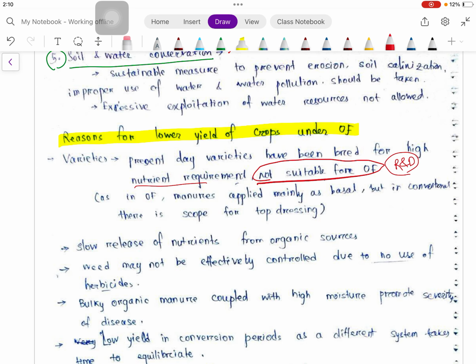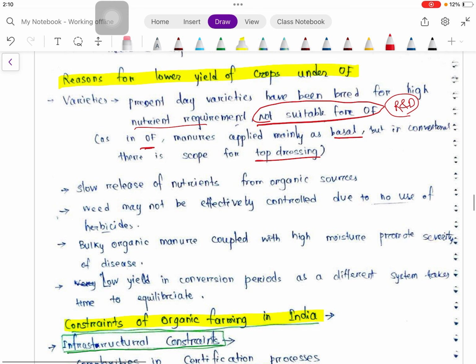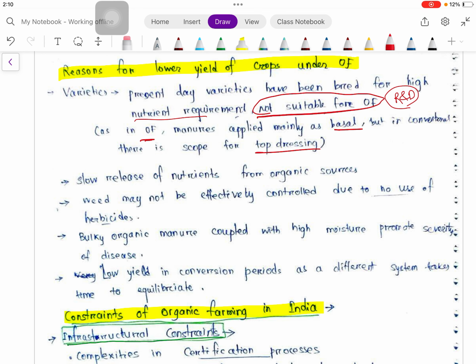In organic farming, manures are applied mainly as basal, but in conventional there is scope of top dressing. Then slow release of nutrient from organic sources. As we know, when we are adding the organic, that should be decomposed, then only the release of nutrient will take place.